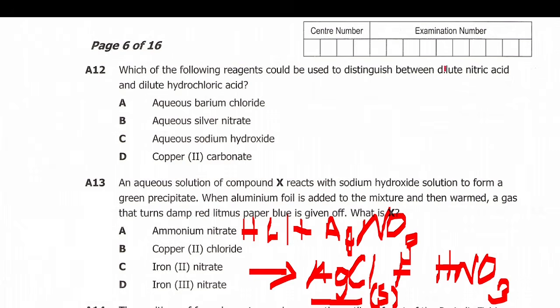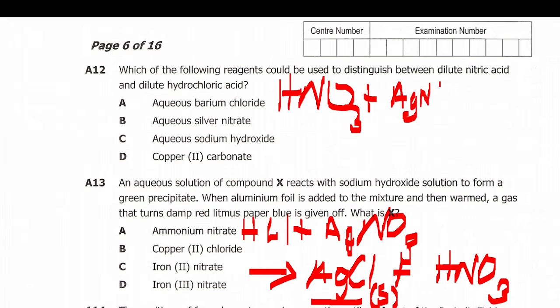So when we get nitric acid with the same silver nitrate, let's see what will happen. Nitric acid is HNO3, plus silver nitrate, which is AgNO3.